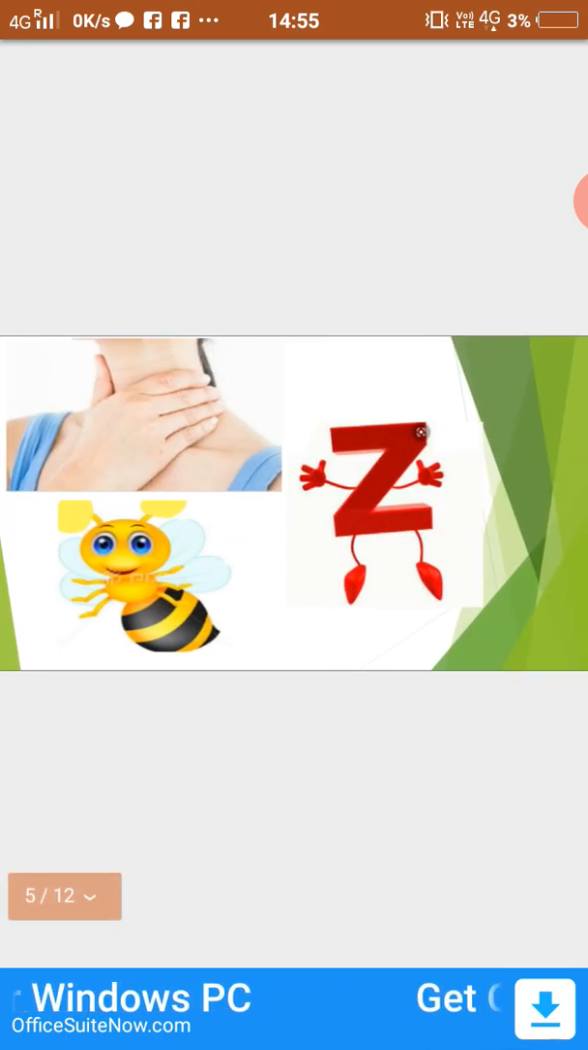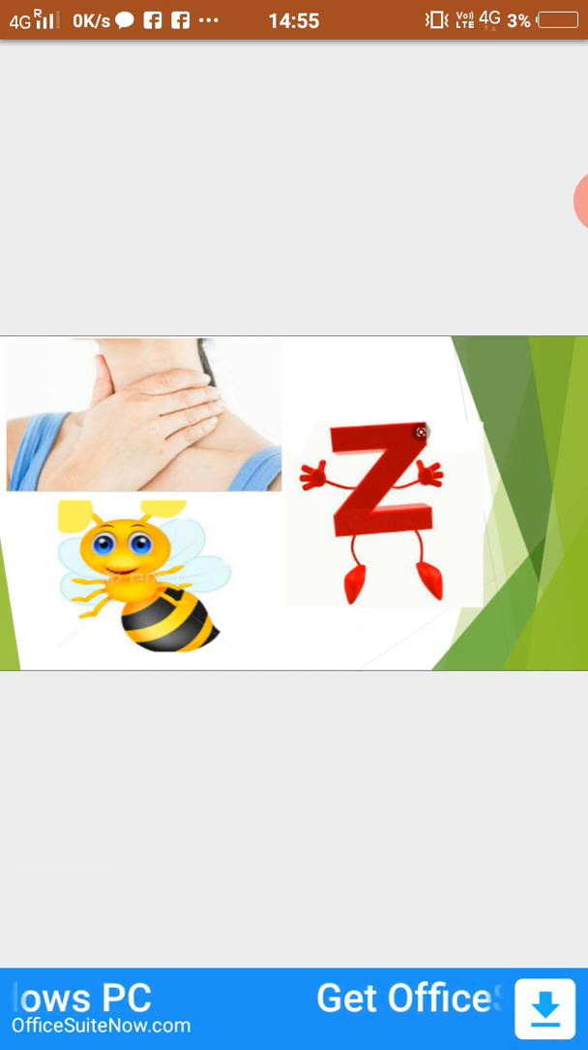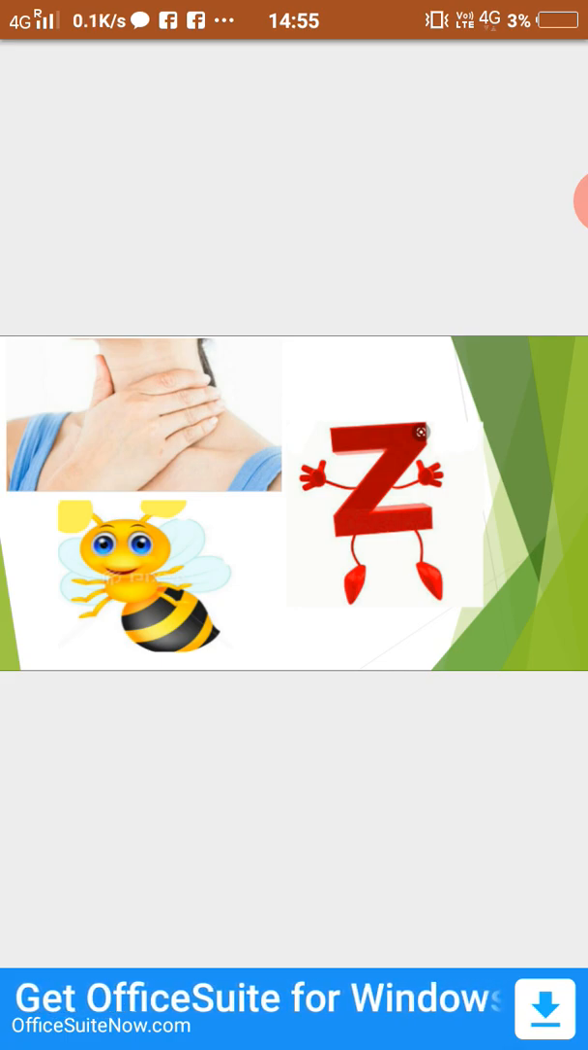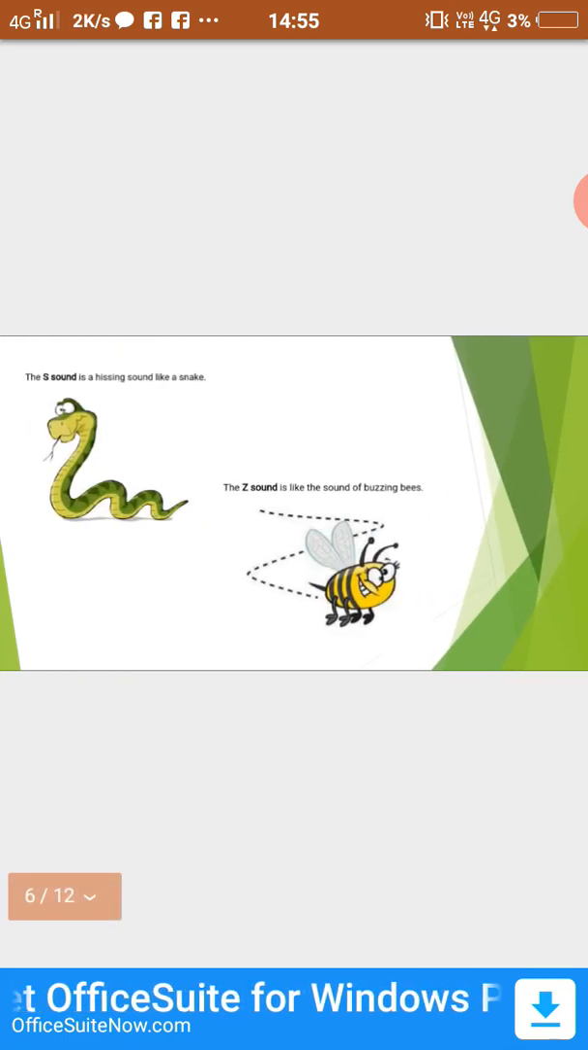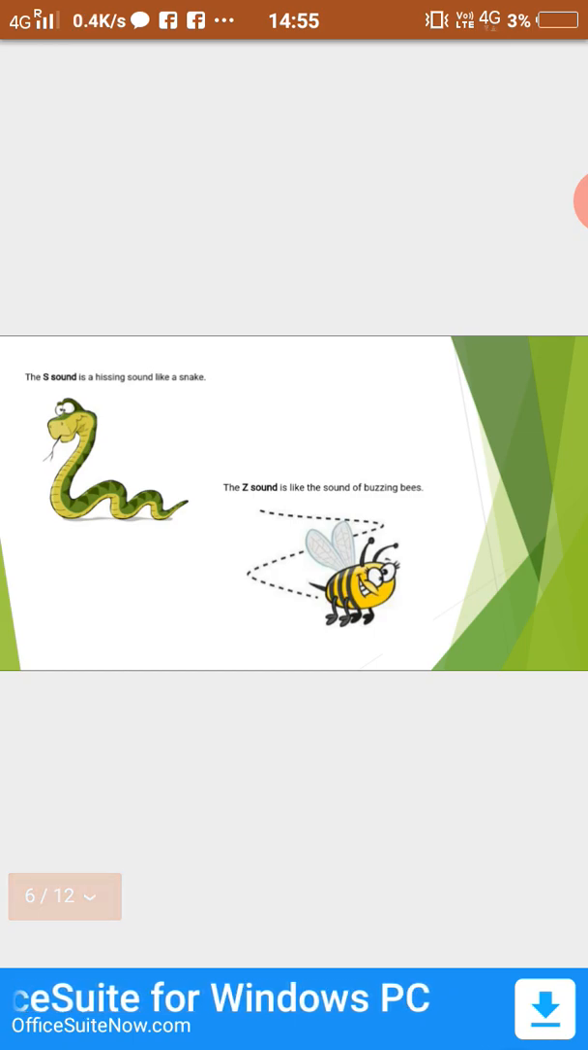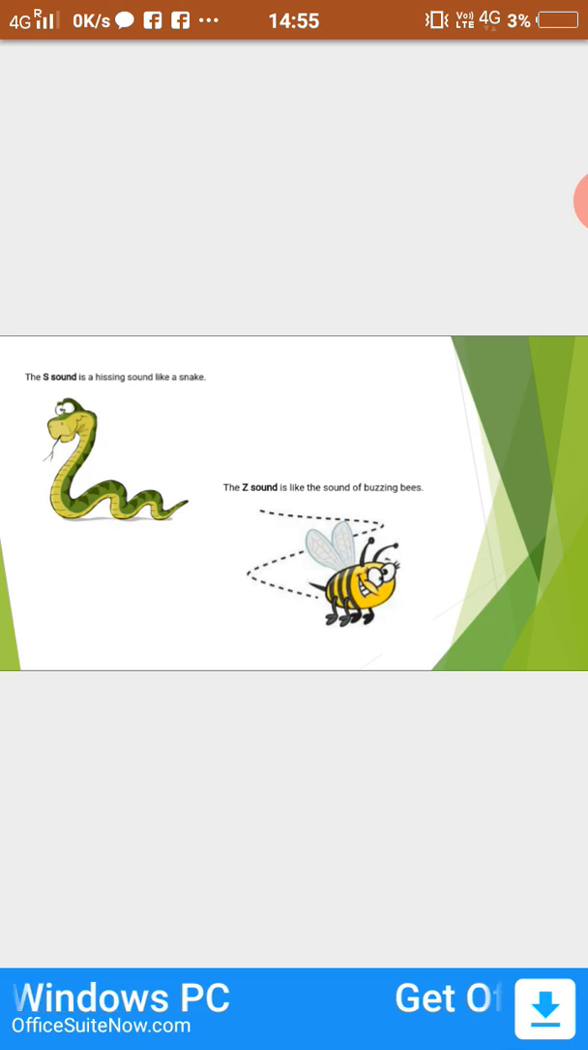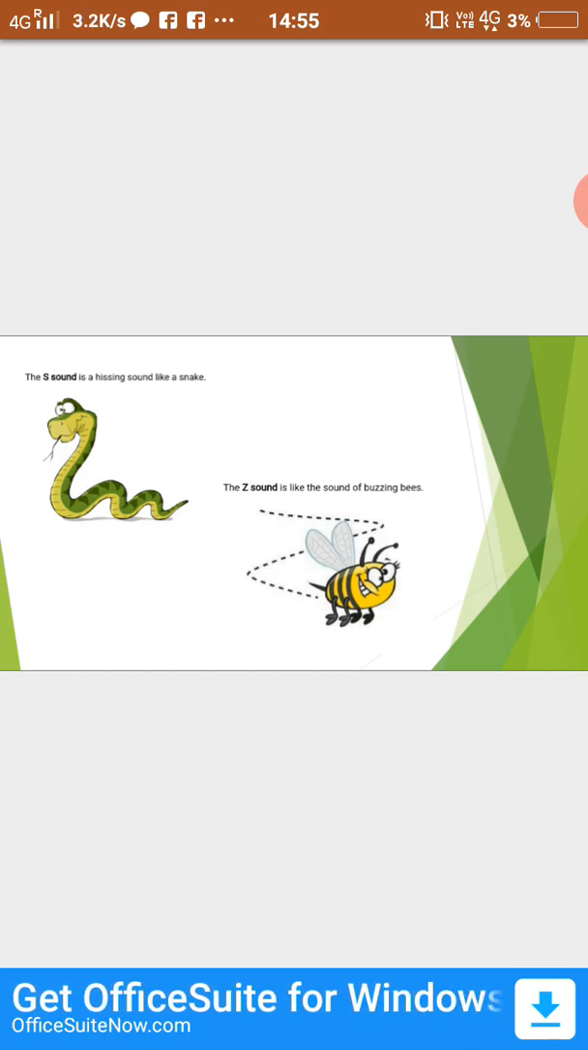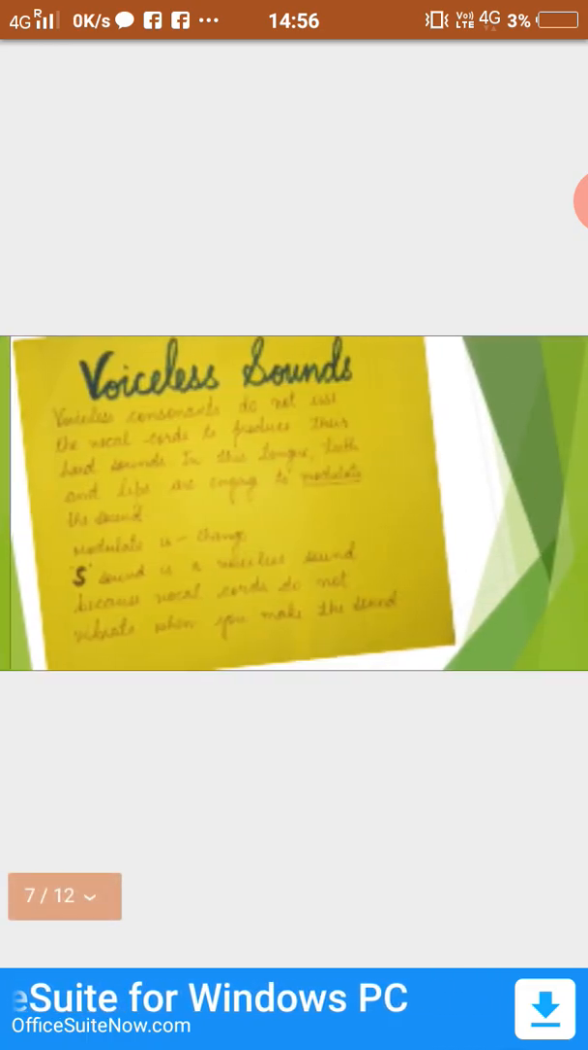When you produce the Z sound, your vocal cords vibrate. That's why it is called a voiced sound. The S sound is a hissing sound like a snake. Like a snake makes a hissing sound, in the same way the S letter makes that sound. The Z sound is like the sound of a buzzing bee, the sound which is made by the bee.